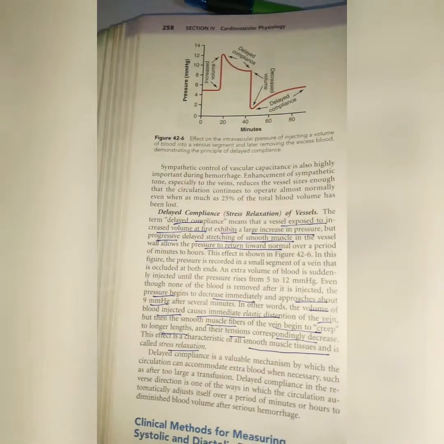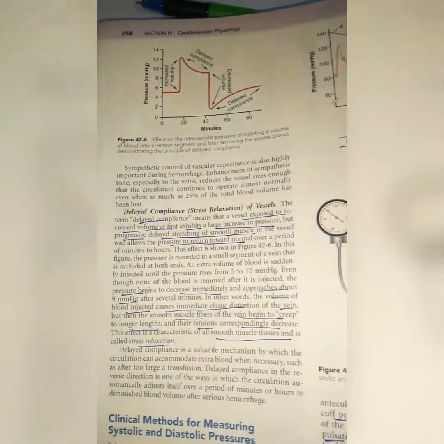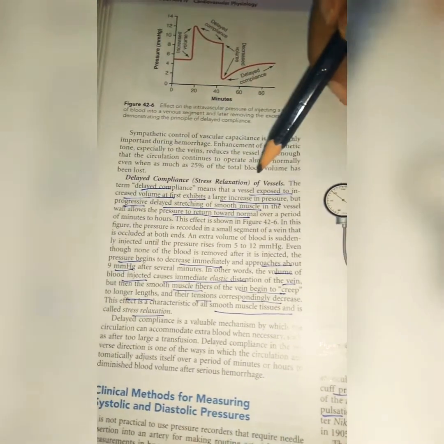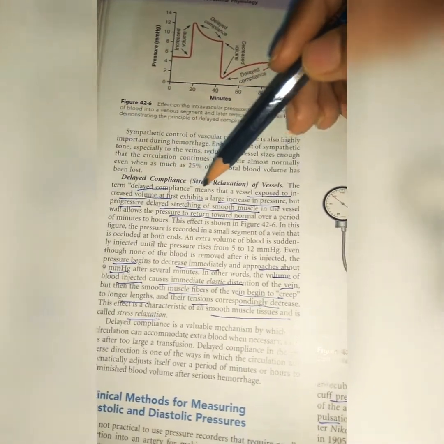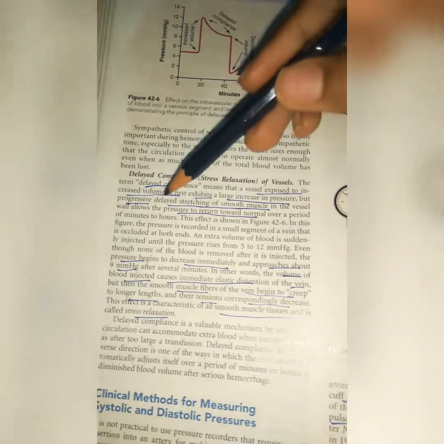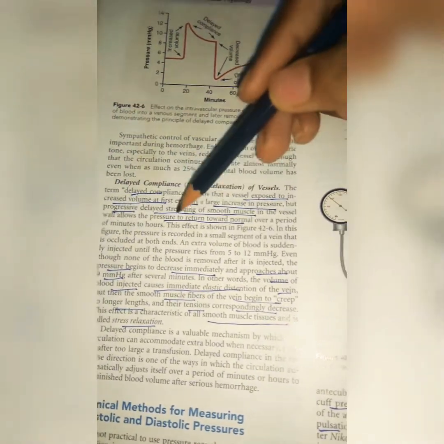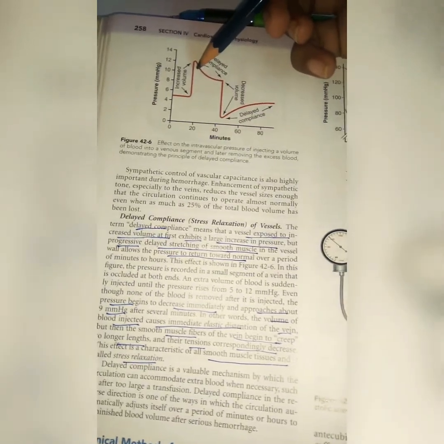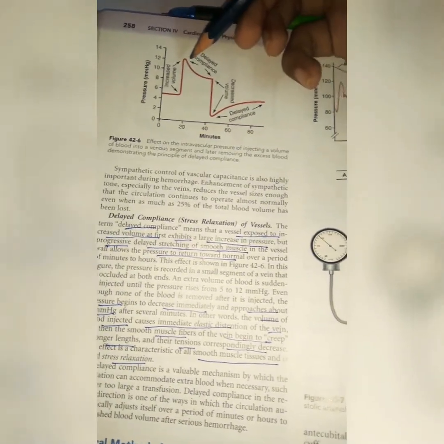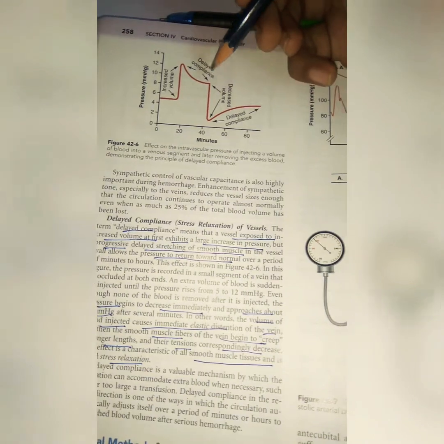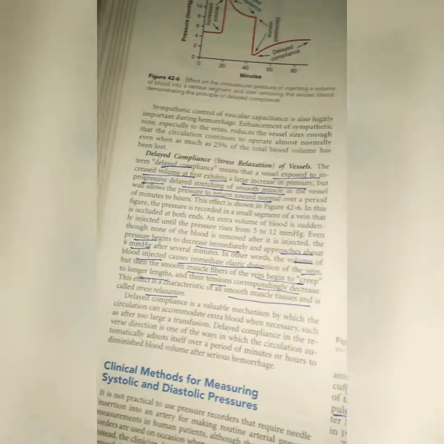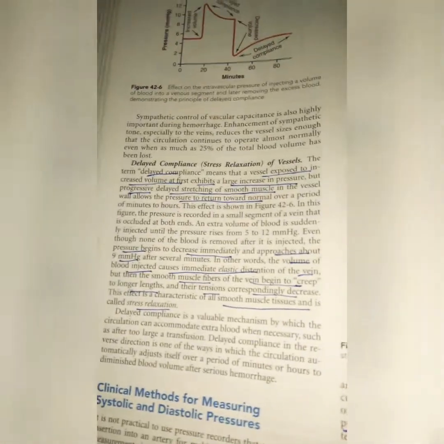Now we are coming to one more category, that is delayed compliance, or stress relaxation of vessels. Delayed compliance means the vessel is exposed to increased volume at first and exhibits a large increase in pressure, but progressively delayed stretching of smooth muscle returns pressure to normal. So first we give a very high increase in volume to the vessel, then in the vein especially, it comes back, an automatic process. You can see here pressure begins to decrease immediately and approaches about 9 millimeters of mercury after several minutes of injecting a large amount of blood volume.